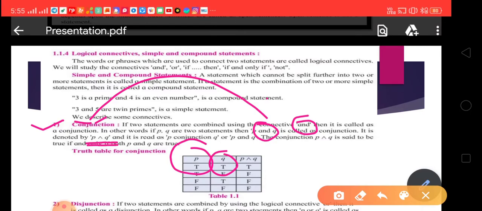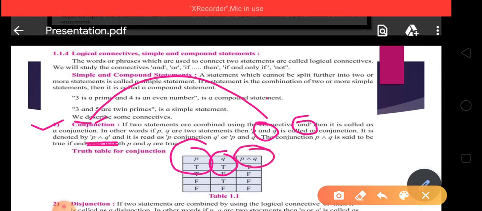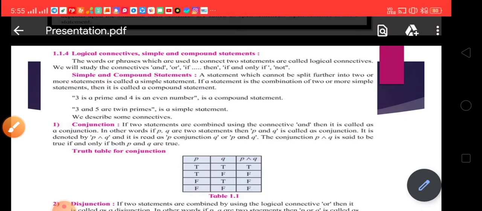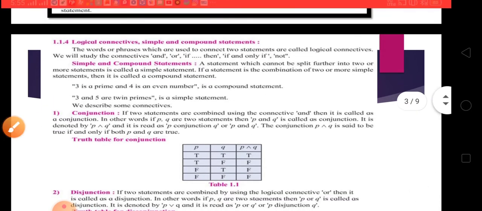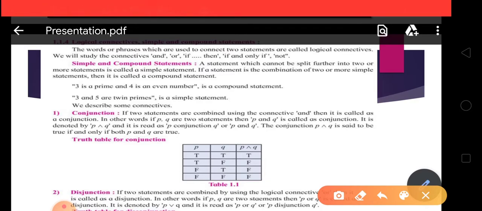Friends, if statement P is true and statement Q is also true, then their conjunction is also true. Remember, first statement true, second statement true, then the conjunction is true. Otherwise, for all it is false. Means remember, T, T, T, otherwise F. For your trick, remember the truth table of conjunction as T, T, T, otherwise F.